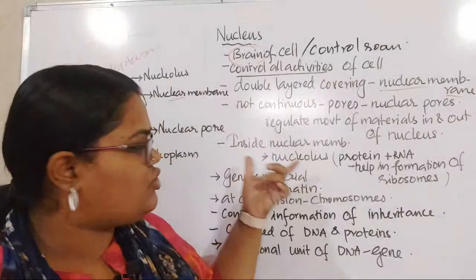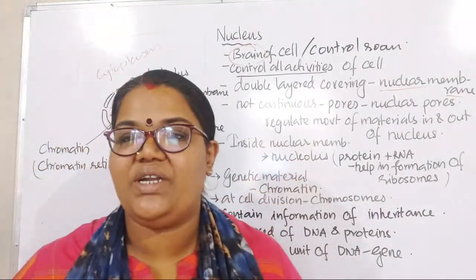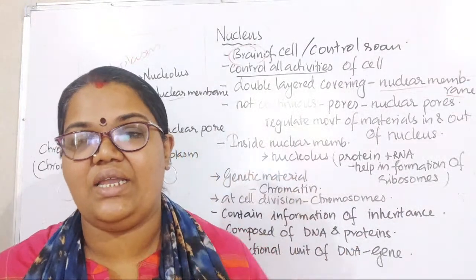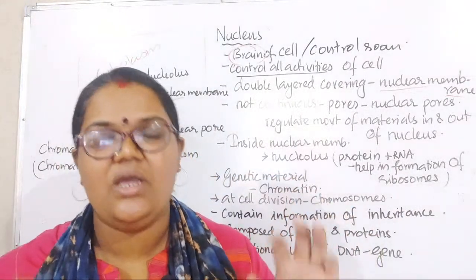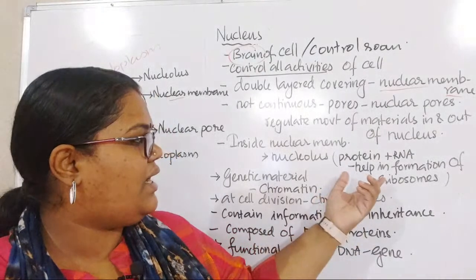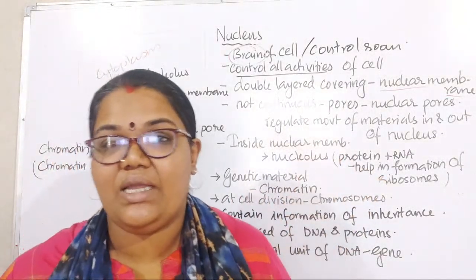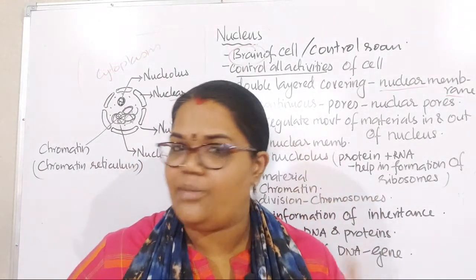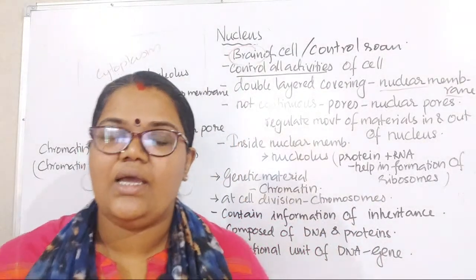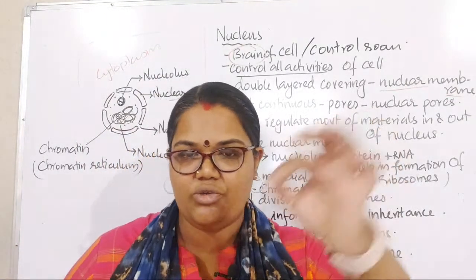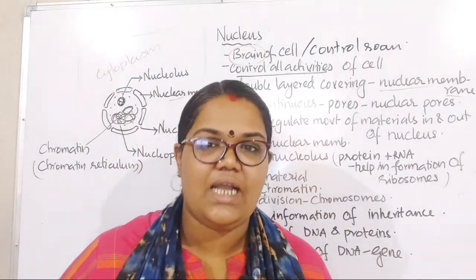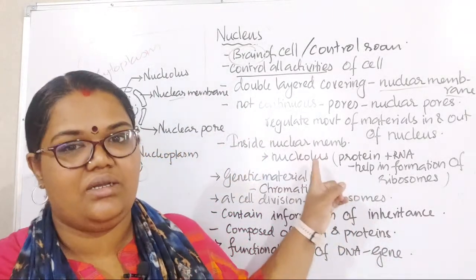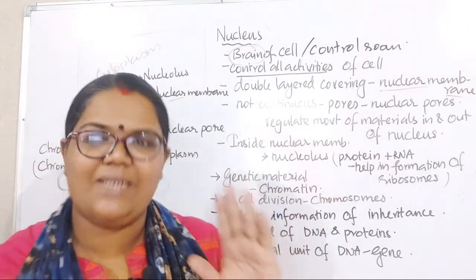सो न्यूक्लियोलस एक्चुअली इट हैज so many different type of proteins and RNA, right? It is made up of RNA. RNA means ribonucleic acid, right? और प्रोटीन से बना हुआ है, right? So it's actually किस काम के लिए काम आती है? It's actually where the ribosomes are forming. Ribosomes के बारे में तो आपने सुना है, right? Ribosomes are the protein factory, right? छोटा छोटा ribosomes you can see that. You have learned in class 8, right? वो ribosomes actually बनती हैं इधर न्यूक्लियोलस के अंदर. Right, that's only you have to learn.